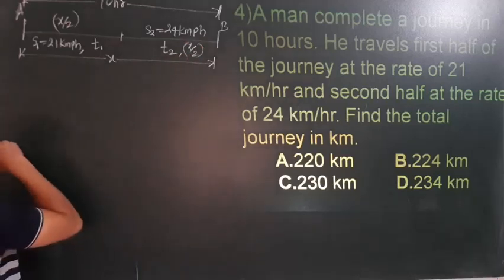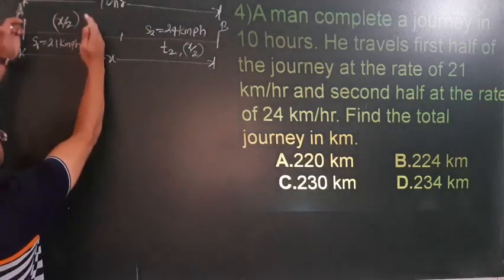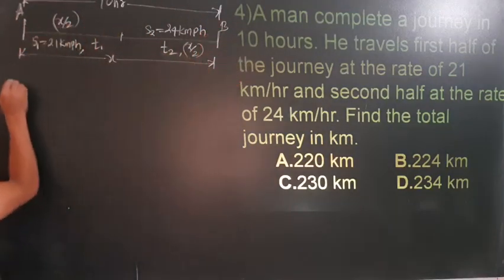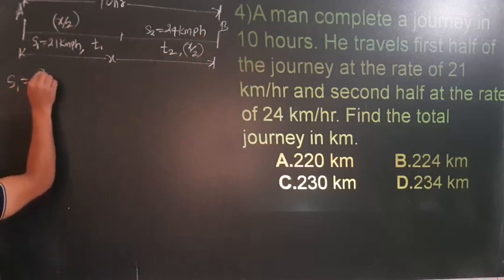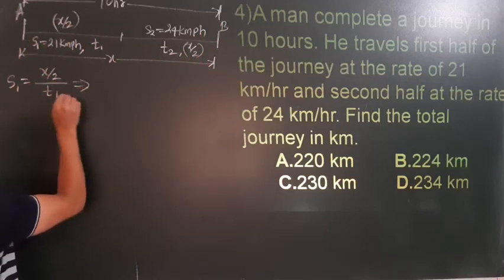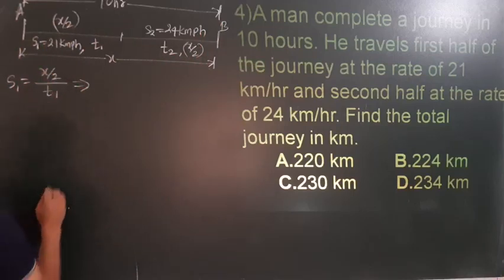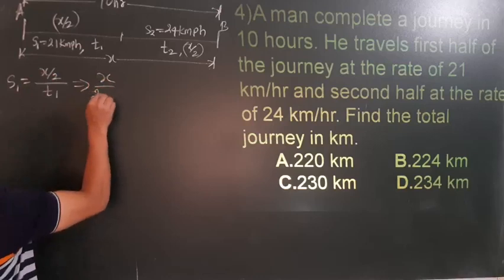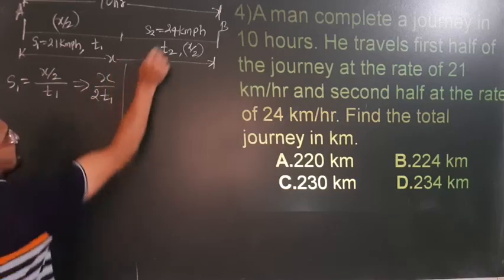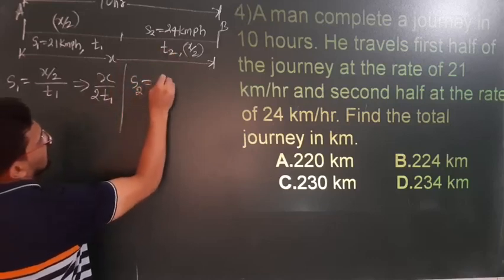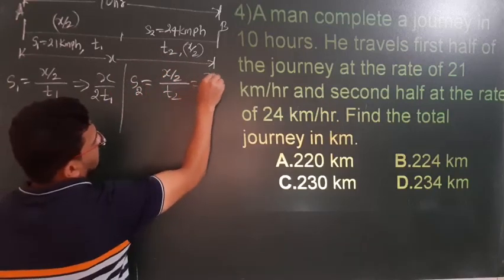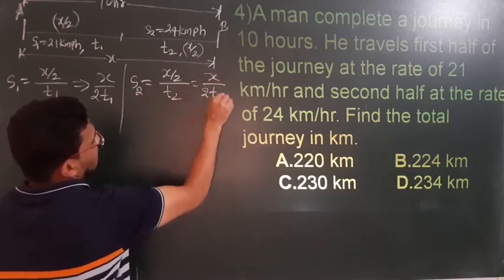Now apply speed is equal to distance upon time. First, S1 is equal to what? Distance is x by 2 divided by time t1. If you solve this, you will get x divided by 2t1. Similarly for the second segment, S2 is equal to the same x by 2 distance, but the time is different. If you solve this, you will get x divided by 2t2.